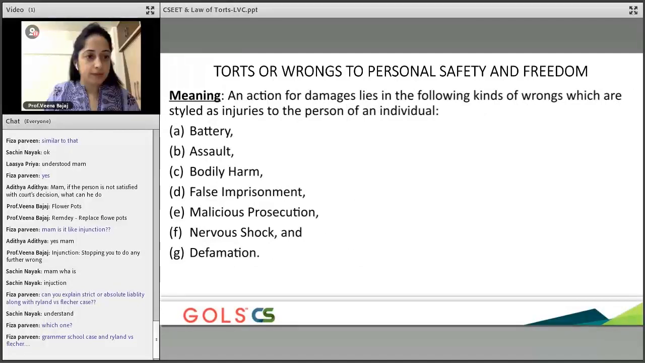Now, torts: what are the different types of wrong that can happen? Battery, which is nothing but an assault to your body. Battery, assault, bodily harm, false imprisonment, malicious prosecution, nervous shock, or defamation. These are the different types of wrong. But remember one thing: you will have to consider only civil wrongs in law of torts. For criminal wrong, you have different provisions, a different act.